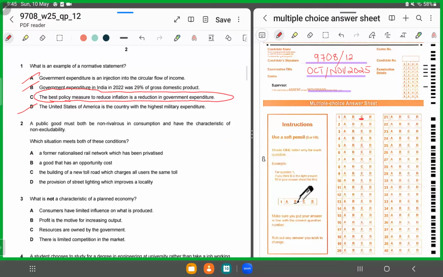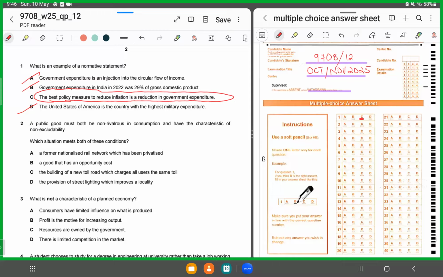Moving forward, MCQ number 2. MCQ number 2 says a public good must be both non-rivalrous in consumption and have the characteristic of non-excludability. So now we know that in order for a good to be classified as a public good, non-rivalry means the consumption of one does not reduce the consumption for another, and non-excludability means that you can't exclude those who do not pay for the service or the consumption of the good from those who do pay.